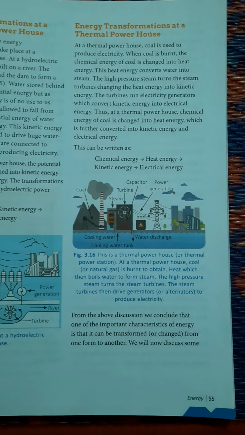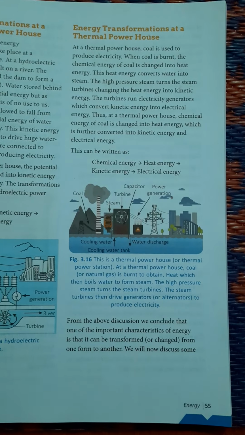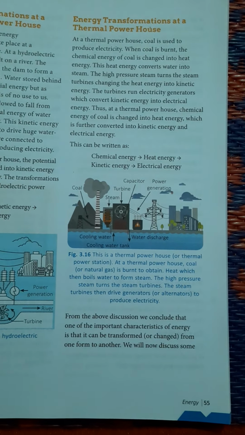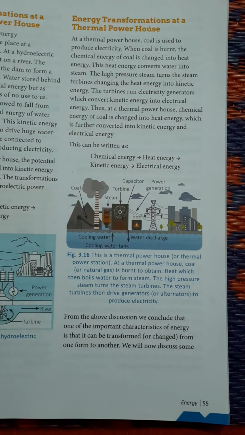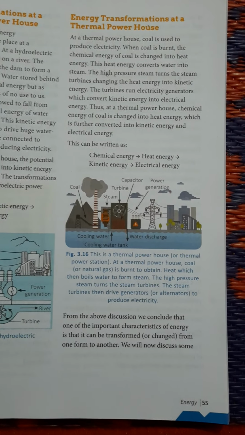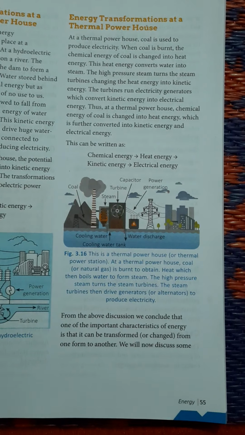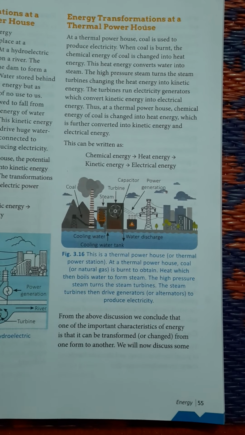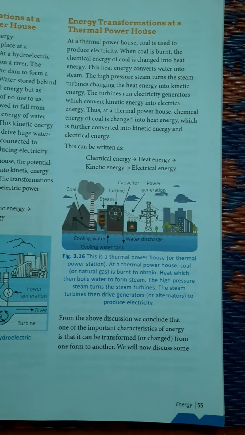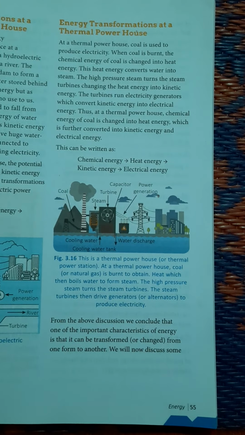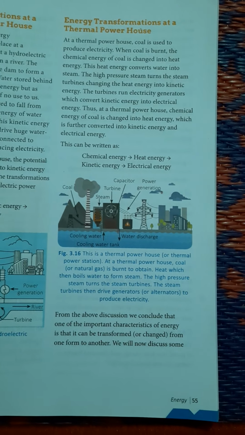Thus, at a thermal powerhouse, chemical energy of coal is changed into heat energy, which is further converted into kinetic energy. So how does it work? Coal contains chemical energy, then it is converted into heat energy. Heat energy gets converted into kinetic energy, and kinetic energy is converted into electrical energy.